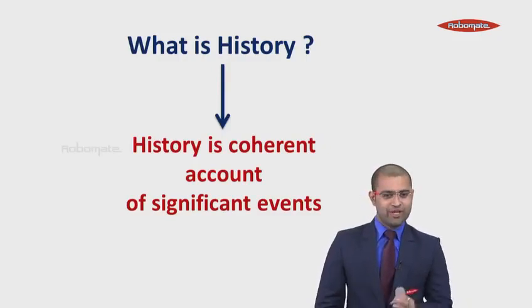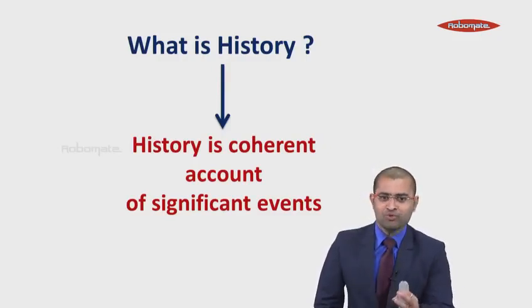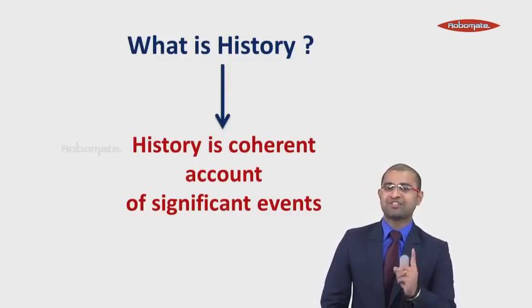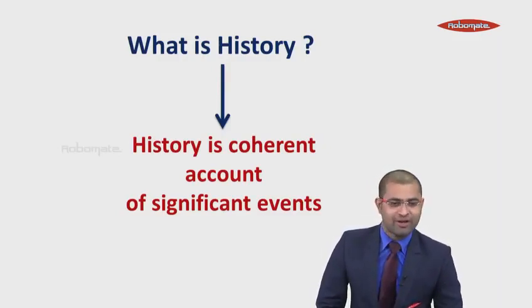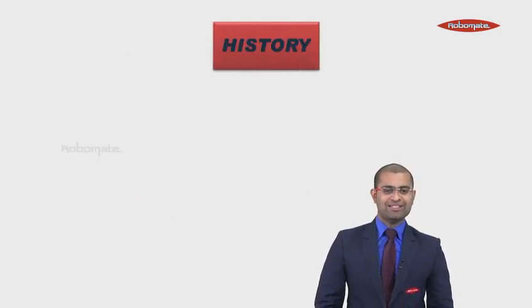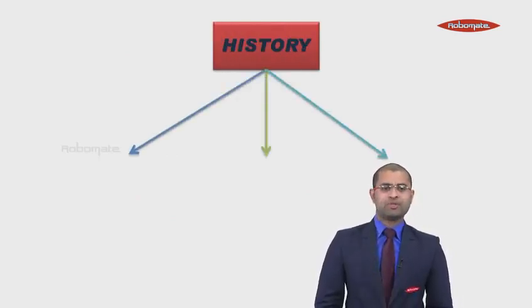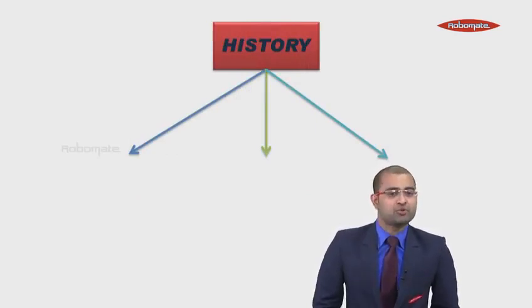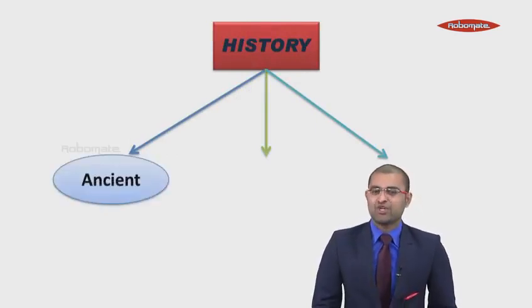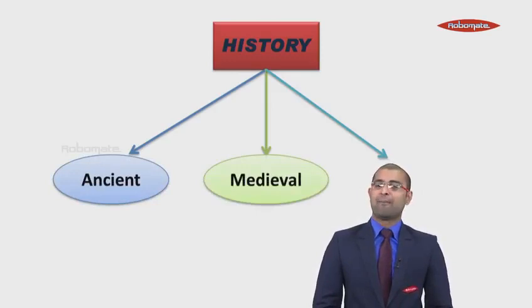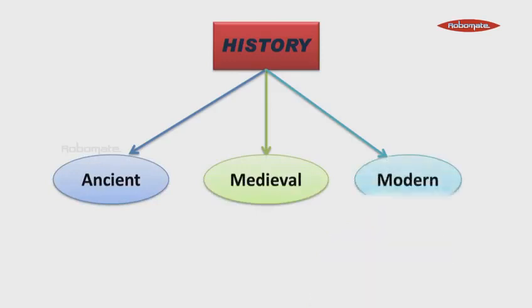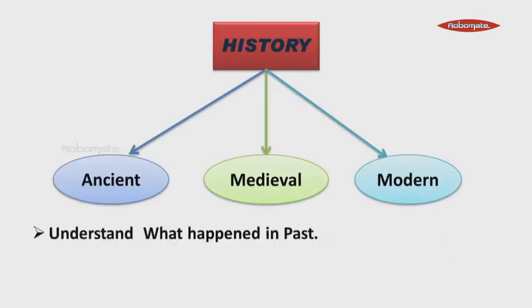So students, today we are going to start with the most interesting chapter of your syllabus, that is chapter number 1, the need for history. So students, let us proceed further with this chapter. Always remember students, your history has been divided into 3 parts. First is ancient history, second one is medieval history, and third one is modern history. In 6th standard, you're going to study about ancient history.